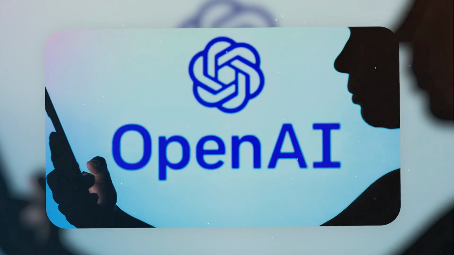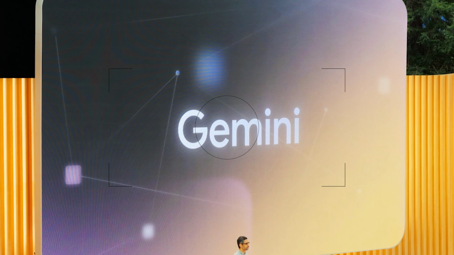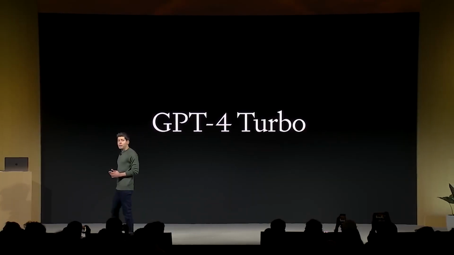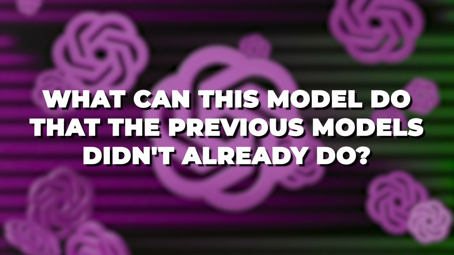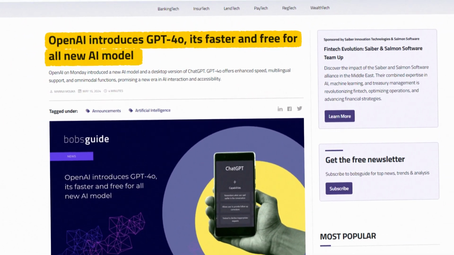OpenAI has been on an insane trajectory in recent years, and we have already witnessed a couple of LLMs being released. Recently, OpenAI released GPT-4o to succeed the GPT-4 Turbo, and this in itself has led to a lot of questions. What can this model do that the previous models didn't already do? It's time we talked about GPT-4o.